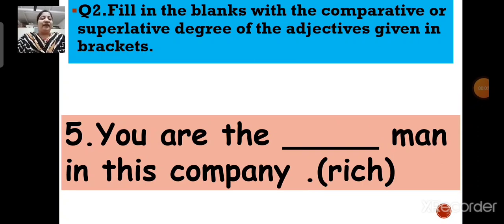Next. Number 5. You are the dash man in this company. Now here the adjective is rich. Understood? Now children, here we are comparing one person with many other people in the company. So children, which degree will you write over here? Yes, you are correct. You will write the superlative degree of the word rich. What is the superlative degree of the word rich? Yes, the superlative degree of the word rich is richest. So, you are the richest man in this company. Got it?